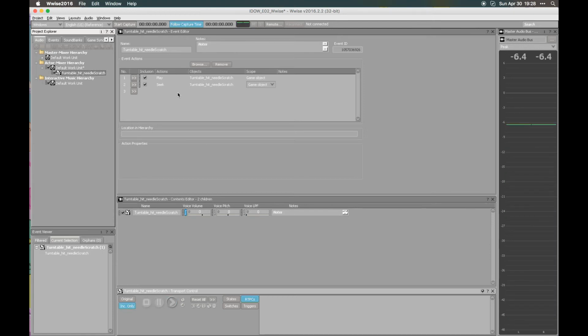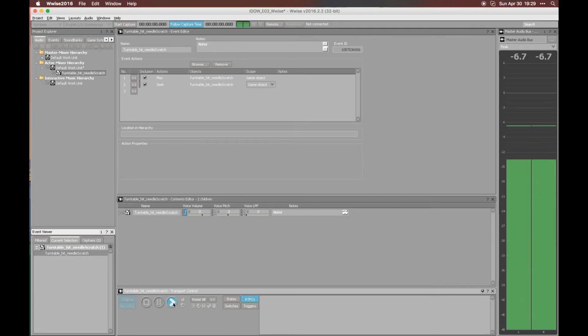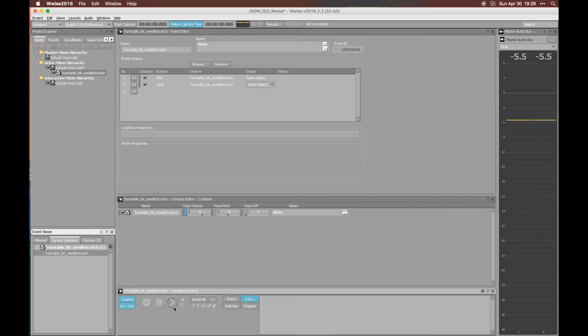So now if we play the asset itself, it will be exactly as it was before. It always plays from the start. But if we play the event, we can hear a ton of variations. And yeah, it's basically infinite variations, because the envelope will always be different, and the seek will always go to a different point in the 12 seconds file. So this is pretty cool, I think.